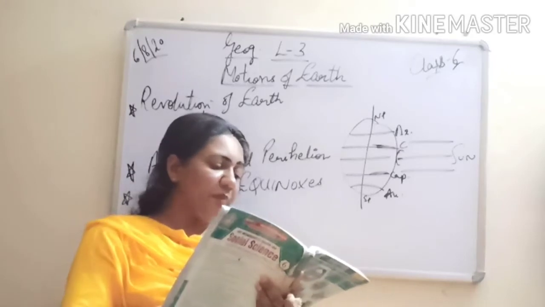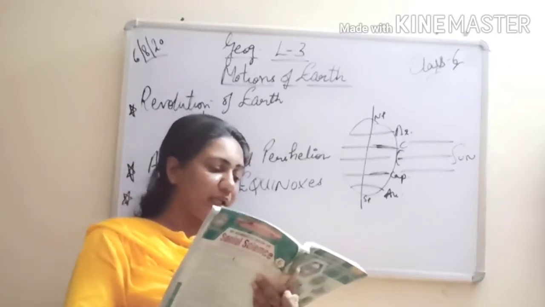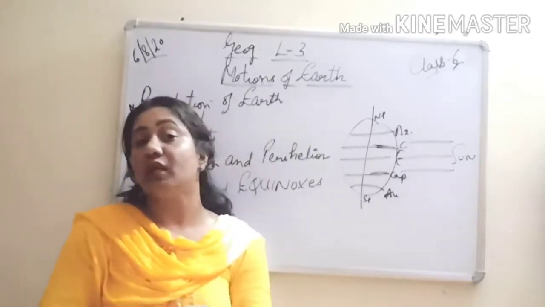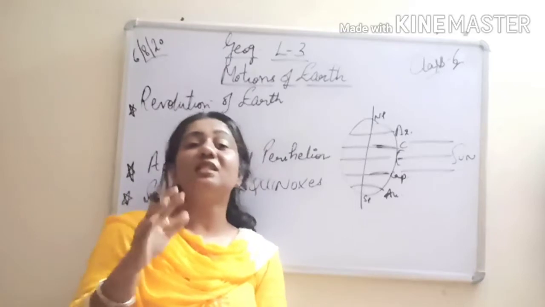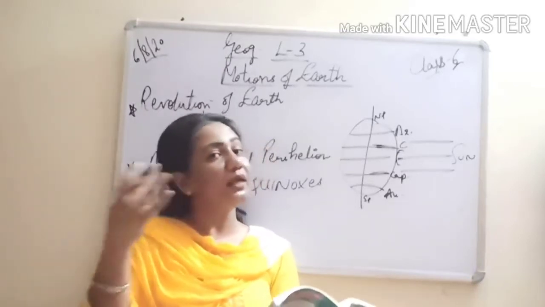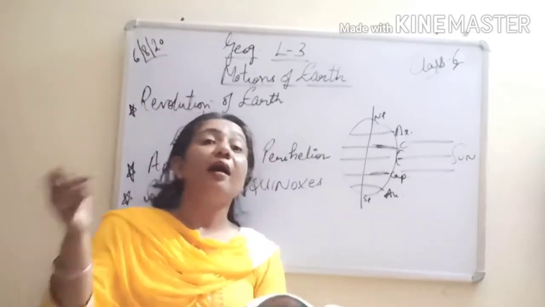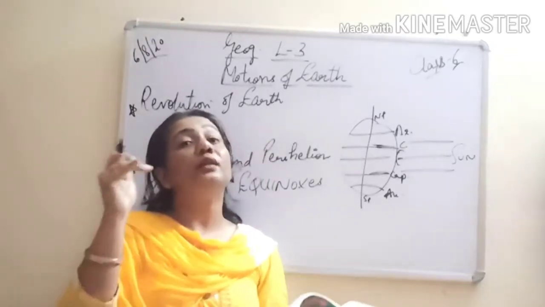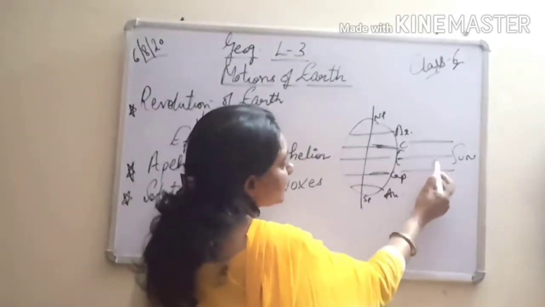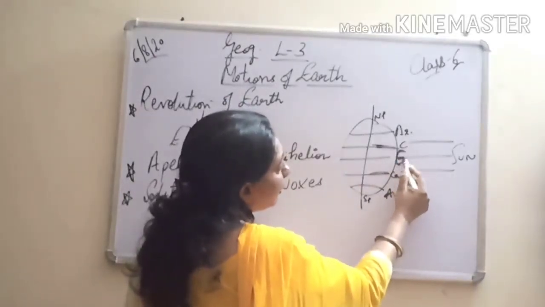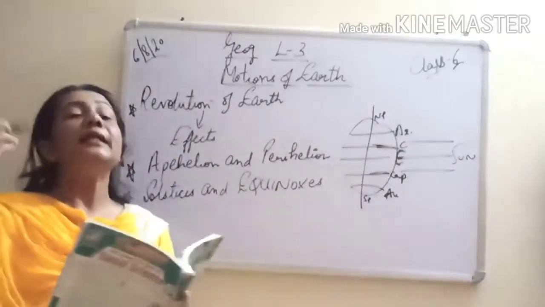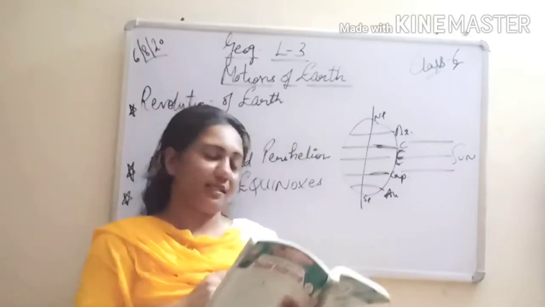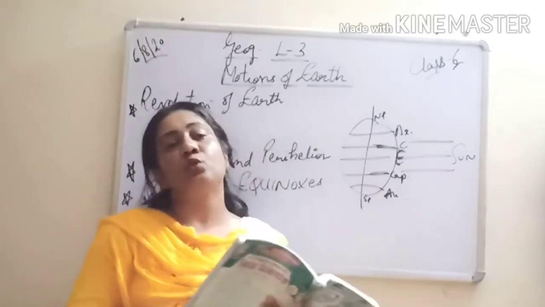The day on which the midday sun shines vertically overhead the equator and the duration of the day and night is equal is known as equinox. So what is equinox? As the name suggests, equi means equal. So when the days and the nights are equal at the equator due to the vertical rays that are falling on the equator, then the nights and days will be equal at the equator, and this happens twice in a year. So that state is known as equinox.